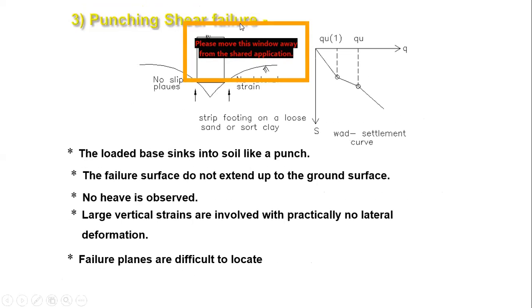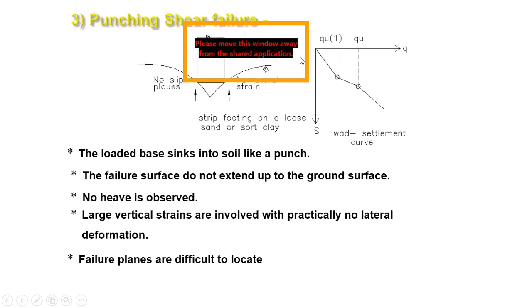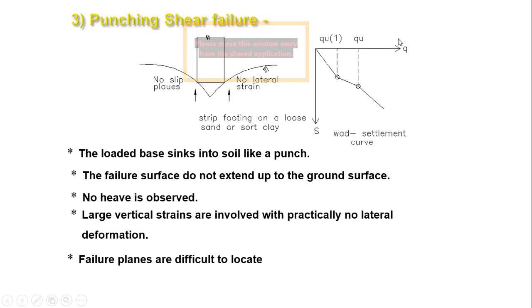Okay. Then the punching shear failure. So here, if you see, there is no such failure zone developing anymore. It is just punching into the soil. If you see here, it is going like this.